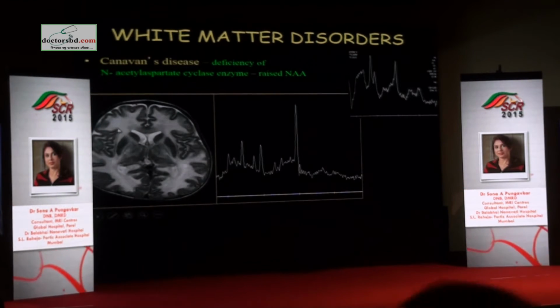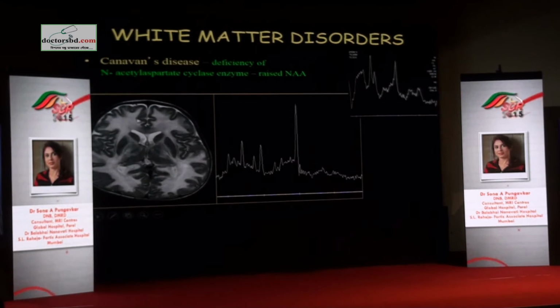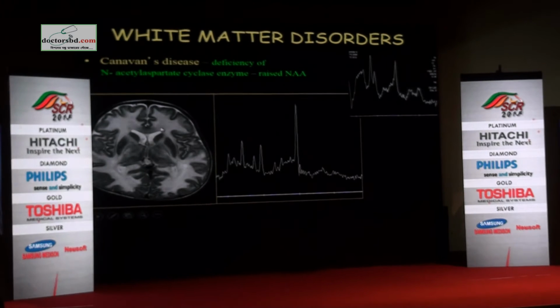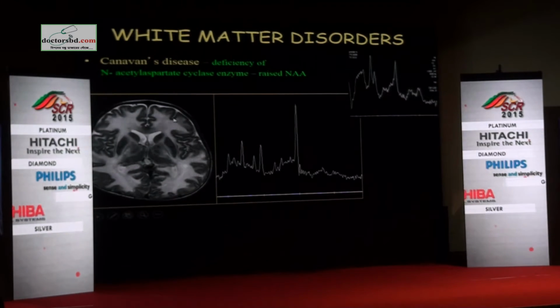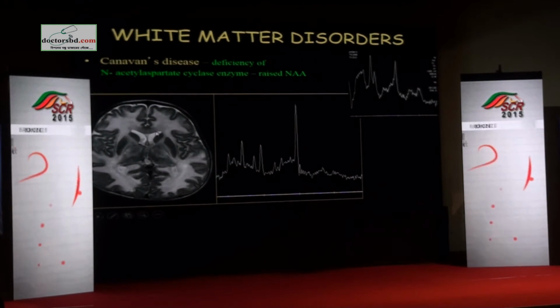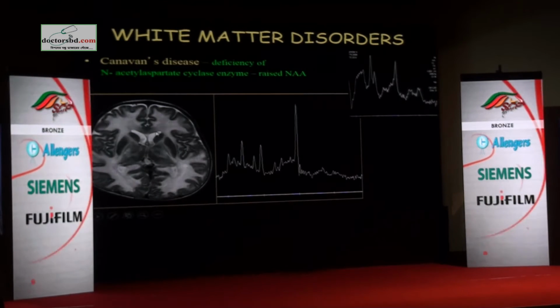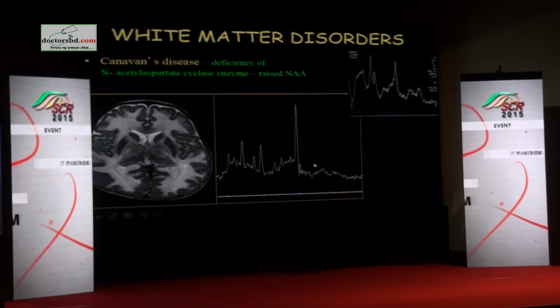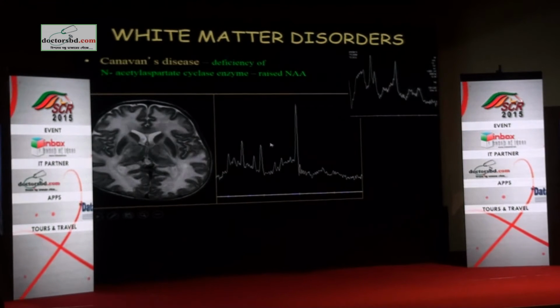So you may be able to tell that there is abnormal white matter in this patient which is diffusely causing high T2 signal. And if you want to differentiate it from Alexander's, advanced Alexander's, or metachromatic leukodystrophy, then because of the high NAA level, you can say that this is Canavan's disease.